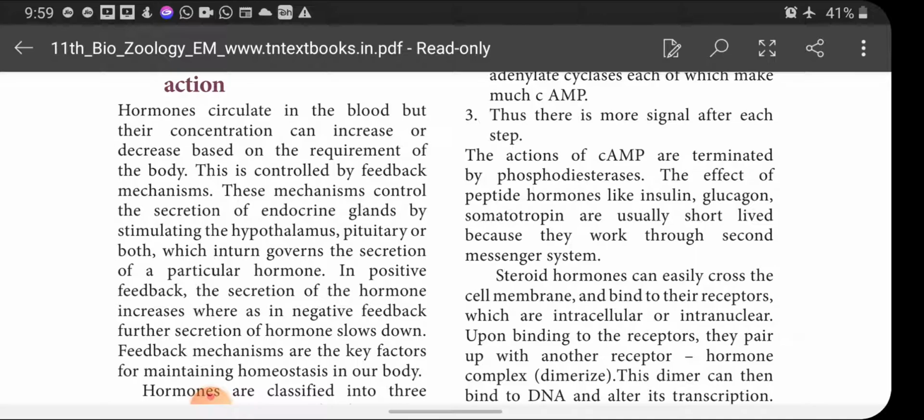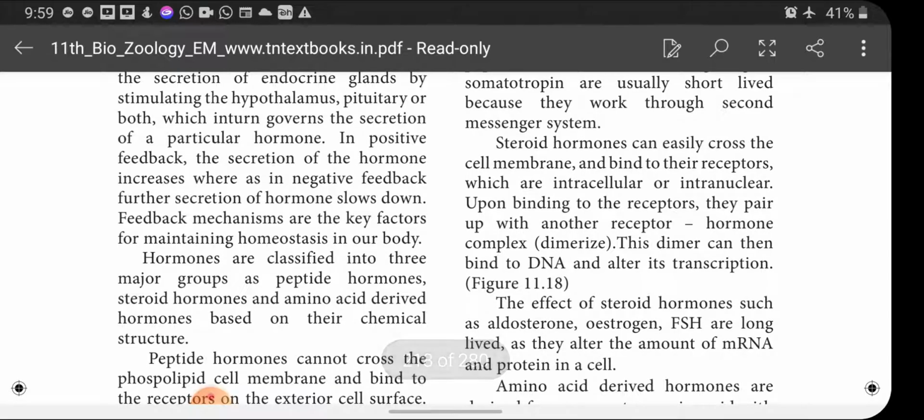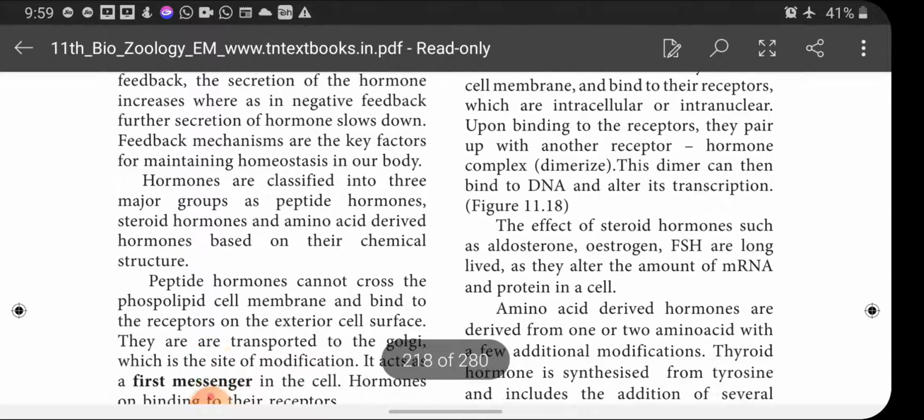Then feedback mechanisms are the key factor for maintaining hormones in our body. Then hormones are classified into three major groups as peptide hormones, steroid hormones, and amino acid derived hormones based on their chemical structure.